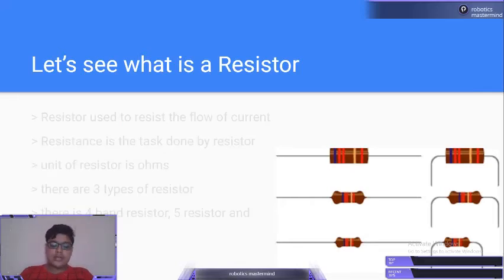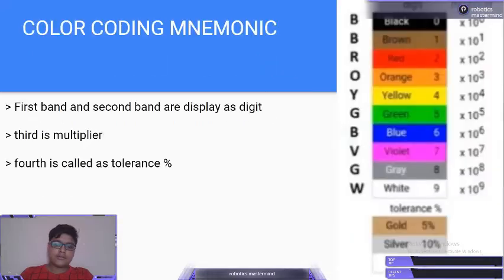Now let us go further. How is the color coding, meaning this color to this number? The first two bands are digits. The first color is, say, brown, so the number is 1, and we write 1. If it's orange, we write 3. For the first two bands, we write the number as shown. So if it's black, then 0, and if it's red, then 2. So it will be 0, 2.